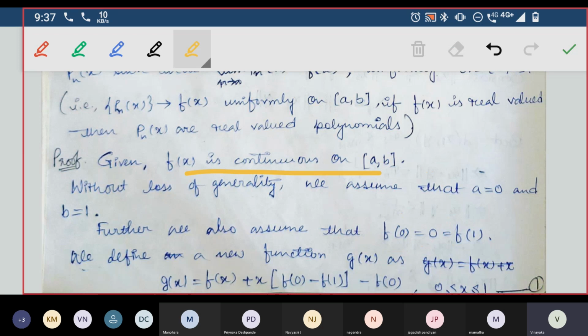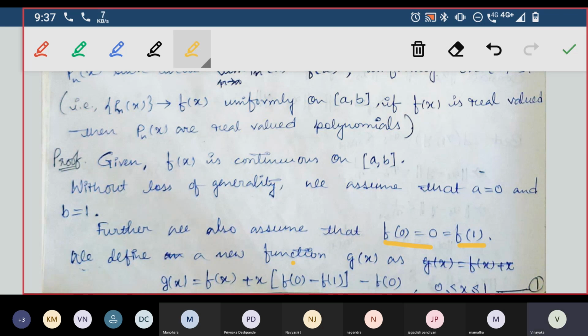So given f of x, a continuous function on the interval a comma b, without loss of generality, we'll take a equal to 0 and b equal to 1. Further, we also assume that f of 0 is equal to 0 and f of 1 is also equal to 0. So even at the end points, the function will become 0 itself. That's what it means.